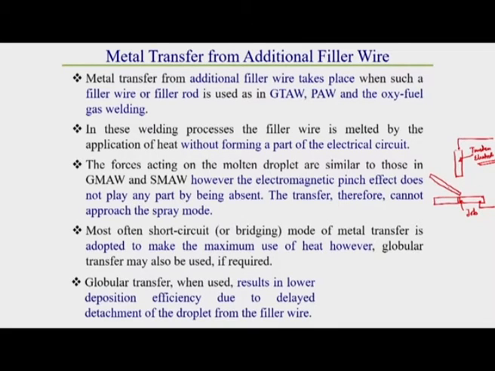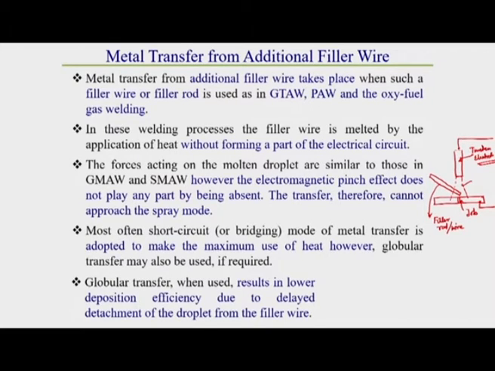This filler wire is heated by the arc, and due to this heating the filler wire melts and is deposited over the welding region, and then welding takes place.